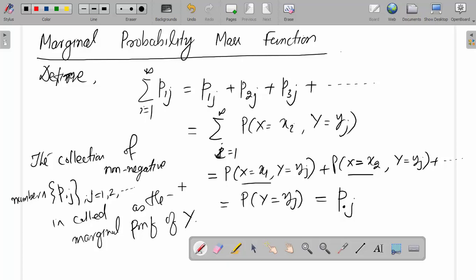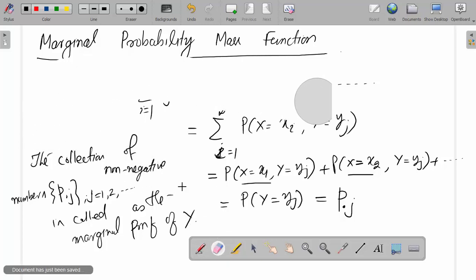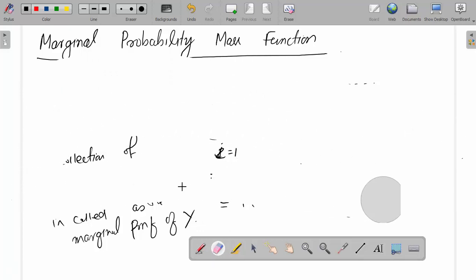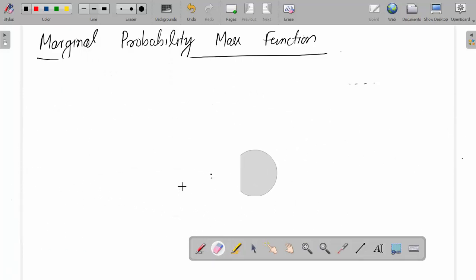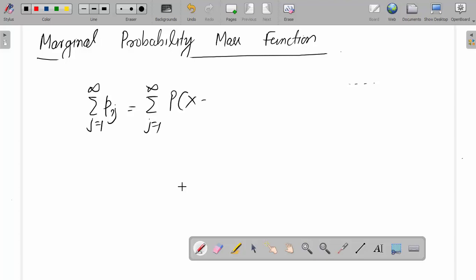Similarly, we can write down the marginal probability mass function of x. Now we can define summation j equal to 1 to infinity Pij, that is equal to summation j equal to 1 to infinity probability x equal to xi, y equal to yj.